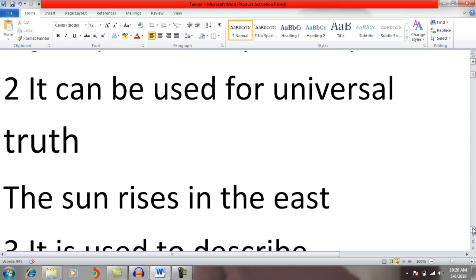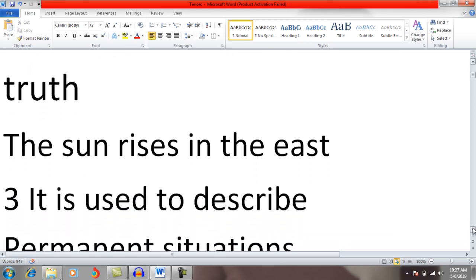It can be used for universal truth. Those actions or activities in which we cannot bring change. For example, the sun rises in the east. So now we cannot change this. The sun rises in the east in Asia, the sun rises in the east in European countries, everywhere around the world the sun rises in the east. So for those actions or activities which we cannot change, we use present simple or present indefinite. It is also called universal truth.